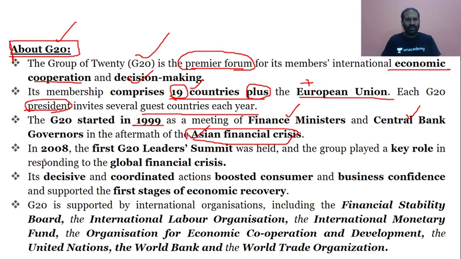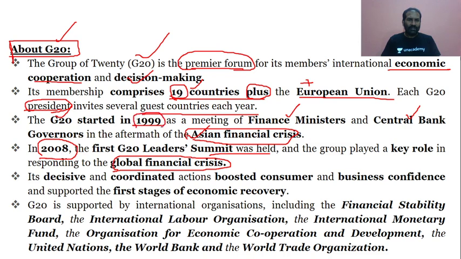The next is the year 2008. No doubt the G20 started in 1999, but its impact was actually felt in 2008, when there was a global financial crisis, the global recession, wherein the first G20 leaders' summit was held.